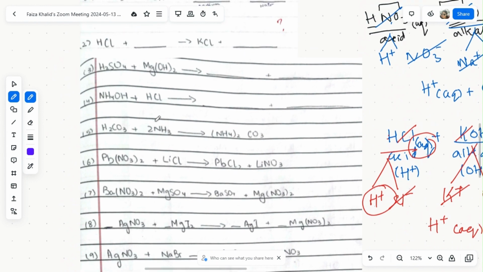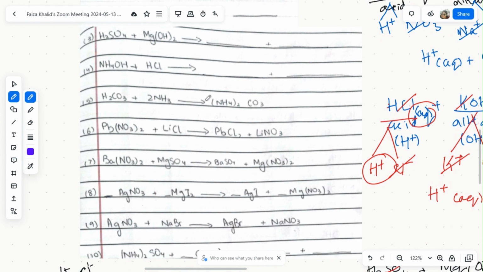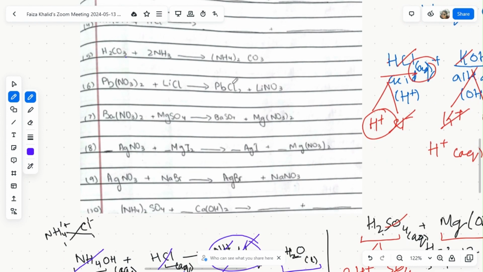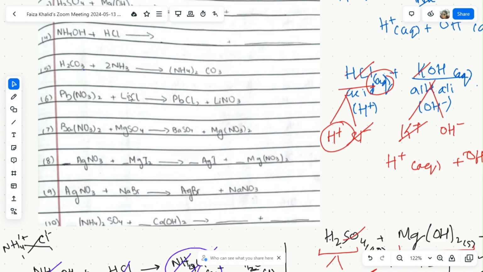Then we have this one, which I'm not doing, because what you're going to do is very easy. You're going to just write aqueous over here. This is the acid, and over here this is ammonia gas, and this is aqueous, and then you're going to cut out after balancing it. So I'm not going to do this one. This one is pretty easy. You do it on your own and then check it with the uploaded notebook which I've uploaded in the Google Classroom.